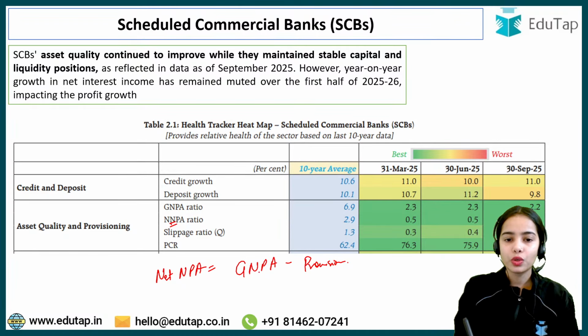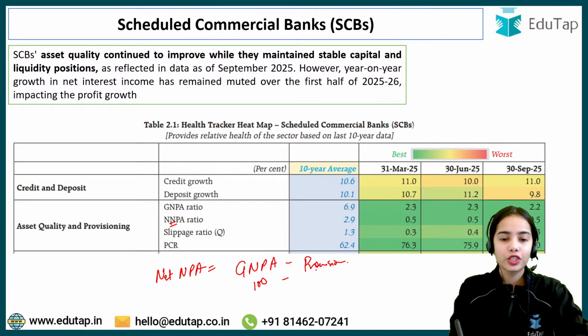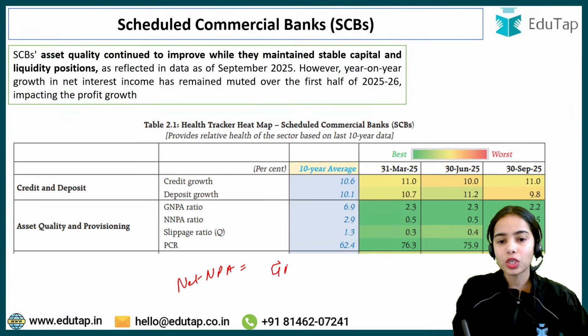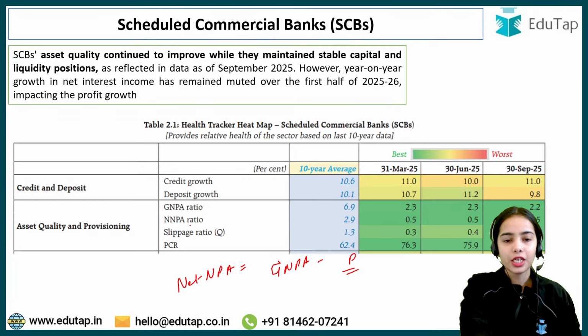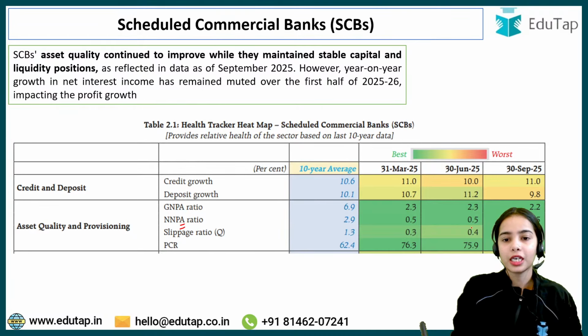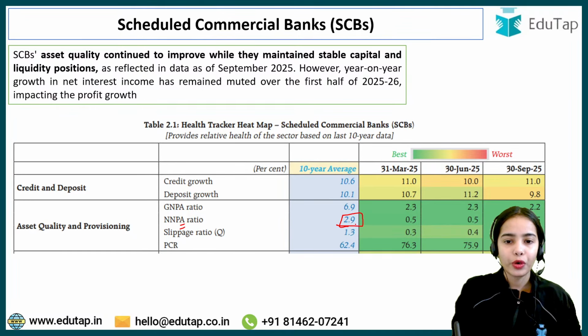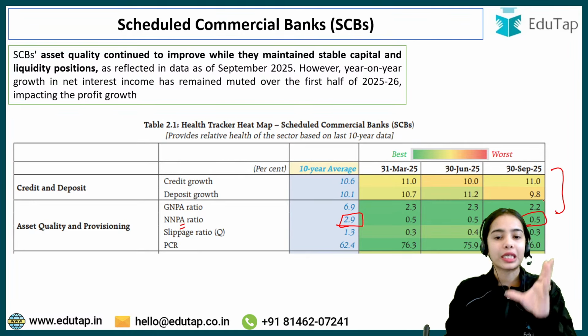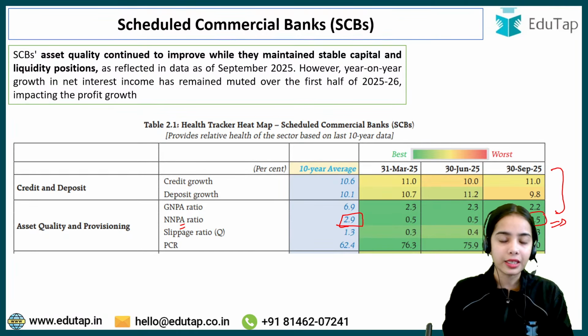Let's say gross non-performing asset is 100; net non-performing asset is equal to gross non-performing asset minus the provisions that the bank is maintaining. The 10-year average is 2.9%, while the current is 0.5%. So you can understand that the net non-performing asset has also decreased, and it is in a good range in comparison to the 10-year average.